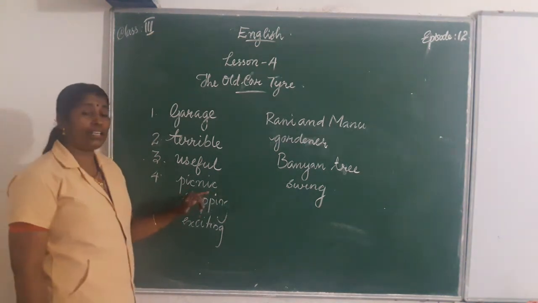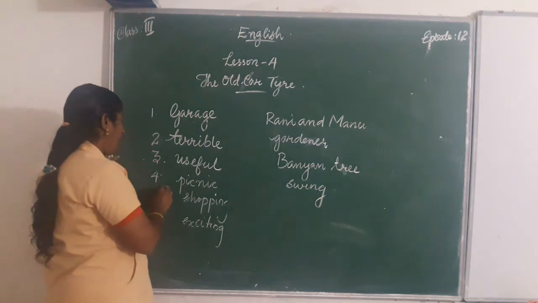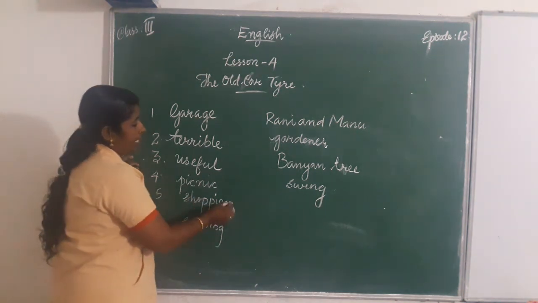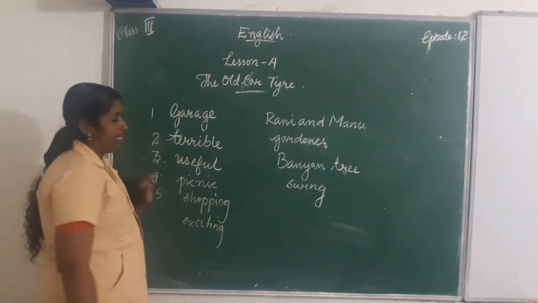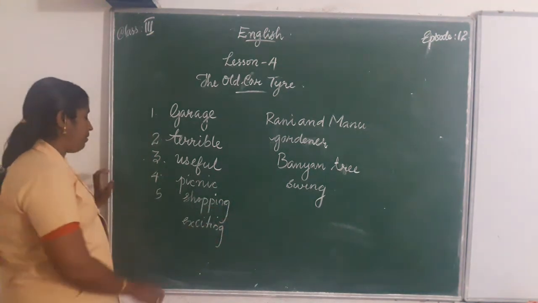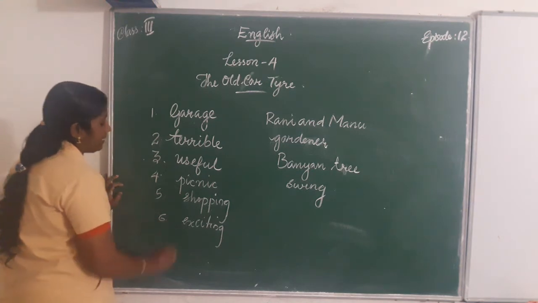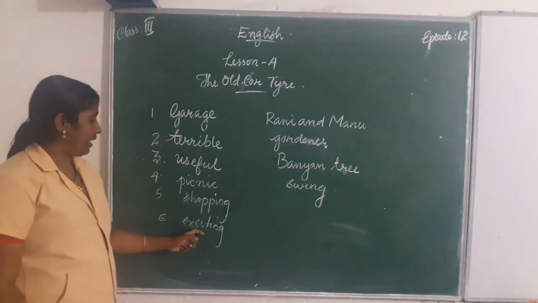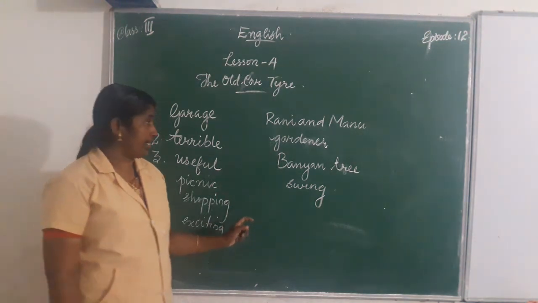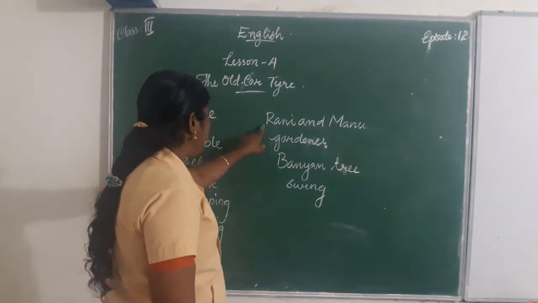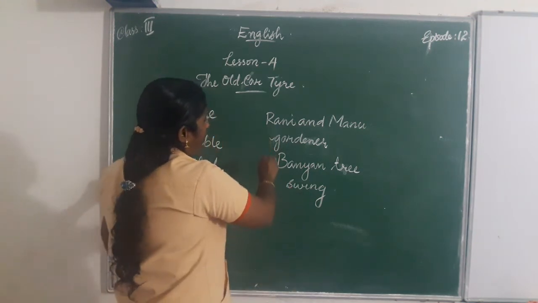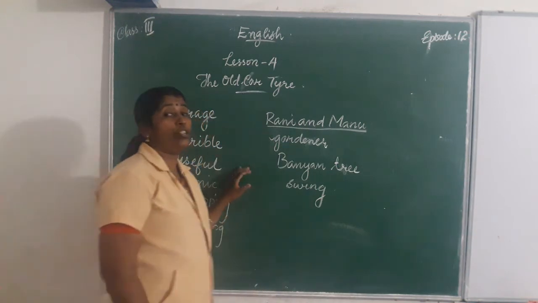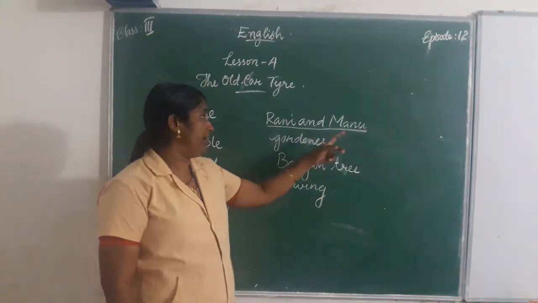Fifth one is shopping. And sixth one is exciting. Next one, Rani and Manu were the children in the story. In the story, there are two children. They were Rani and Manu.